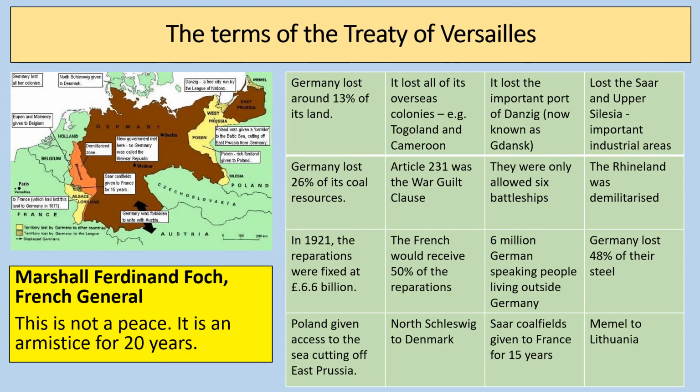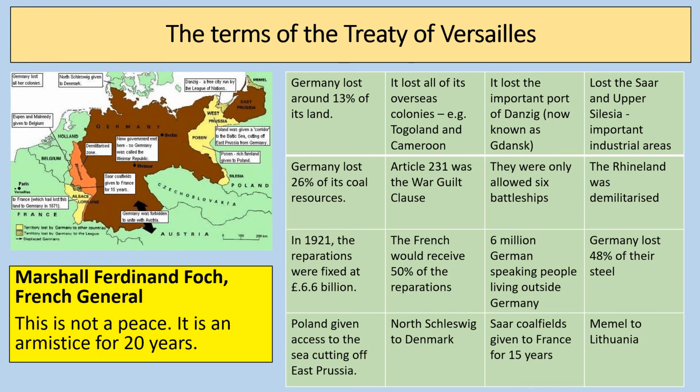Article 231, War Guilt Clause. The reparations in the end were fixed at 6.6 billion, as we've talked about. The French got to receive about 50% of the reparations, and the rest went to Belgium and Britain and some of the other countries that fought in the First World War, but mainly to the French. 6 million German-speaking people were now living outside Germany, and that would cause issues to international relations in the future.